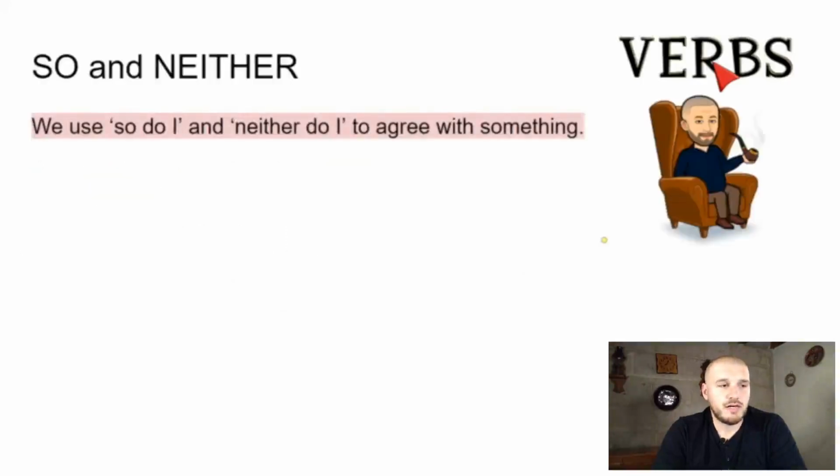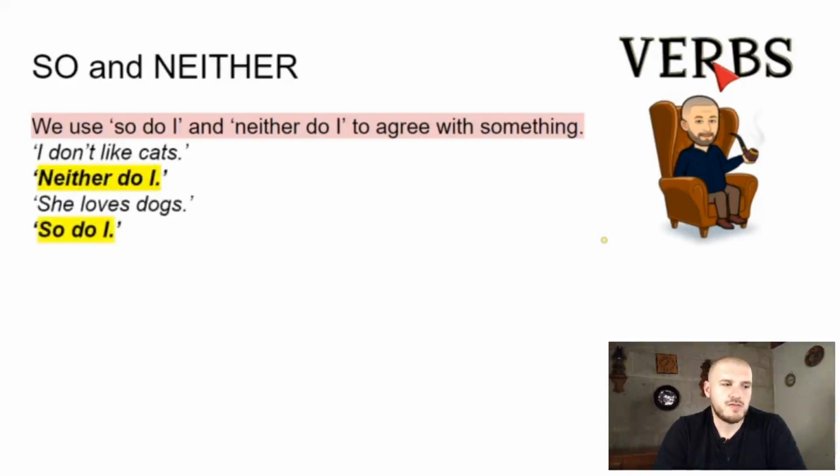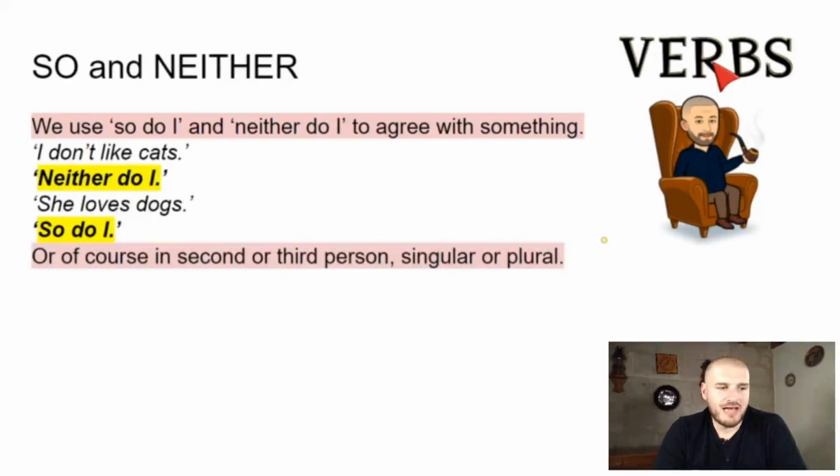We use "so do I" and "neither do I" to agree with something, okay? It's probably something you've heard before. I don't like cats, neither do I. She loves dogs, so do I, okay? So this is present tense, that's why we're using do. Or of course we can use second or third person, singular or plural.